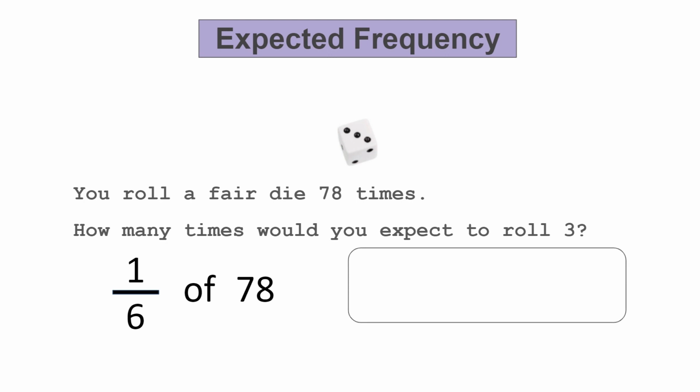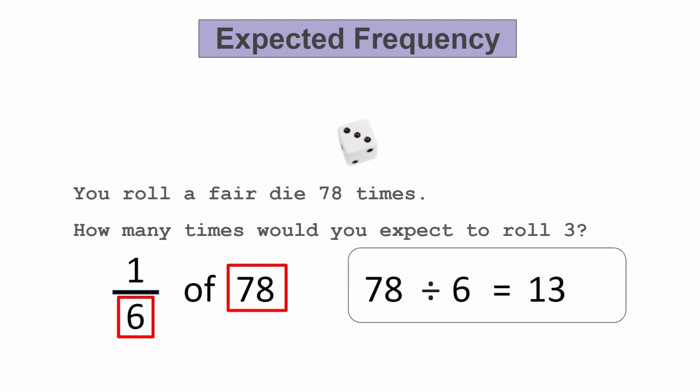Now, to calculate a fraction of an amount, you can divide the amount by the denominator of the fraction. So in this case, this means that you would take the number of times you roll the fair die, which is 78, and divide it by the total number of possible outcomes of the fair die, which is 6. And 78 divided by 6 equals 13. So this is the number of times you can expect to roll 3 if you roll the fair die 78 times.